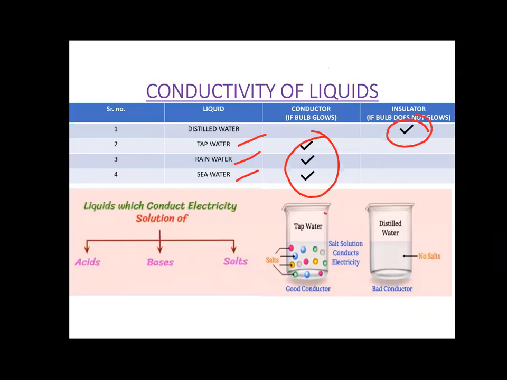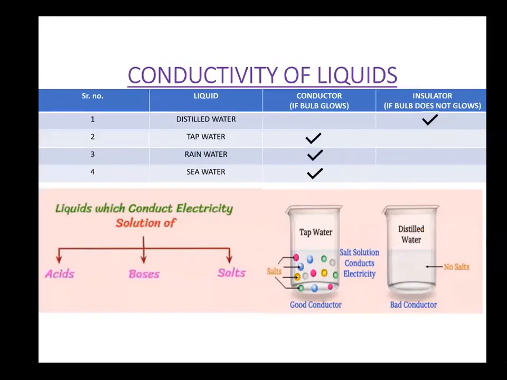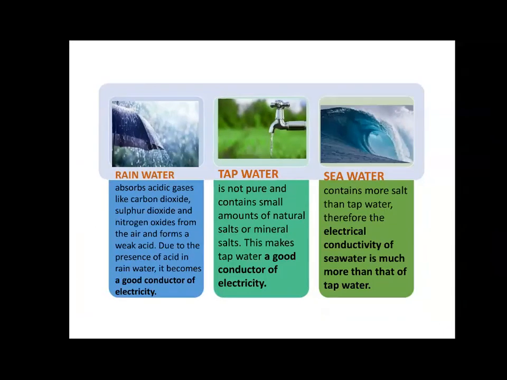the tap water, the rainwater, and the sea water contain many salts dissolved in them, and these salts conduct electricity. But in distilled water, beta, we do not have any salts dissolved in it, so it does not conduct electricity. Rainwater, let's talk about rainwater.